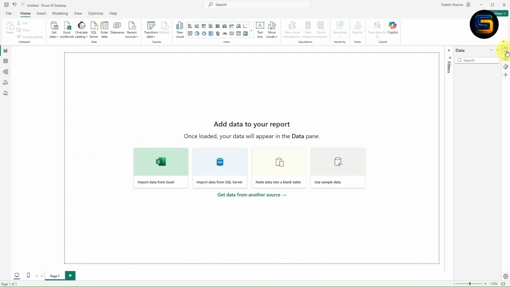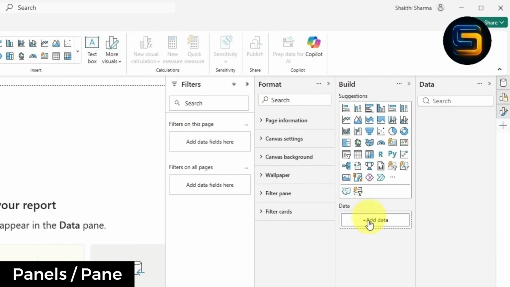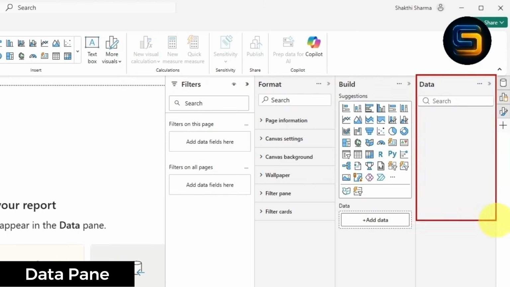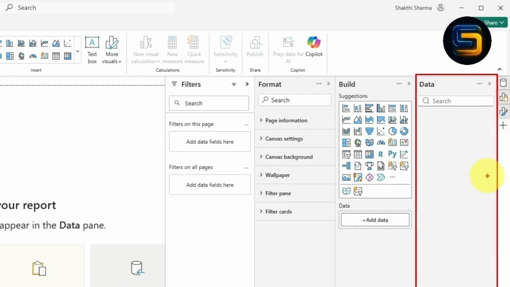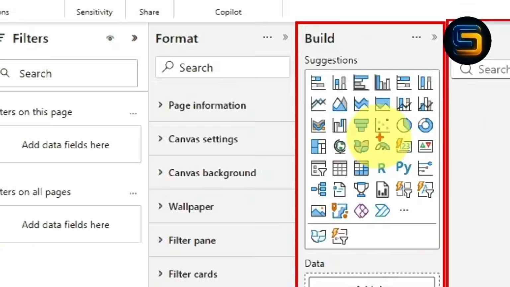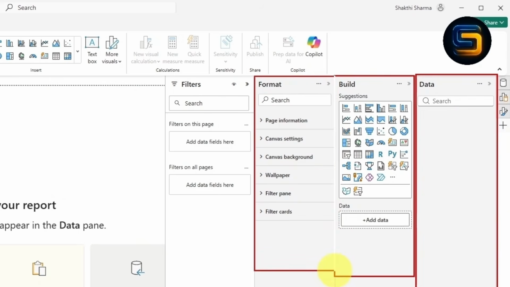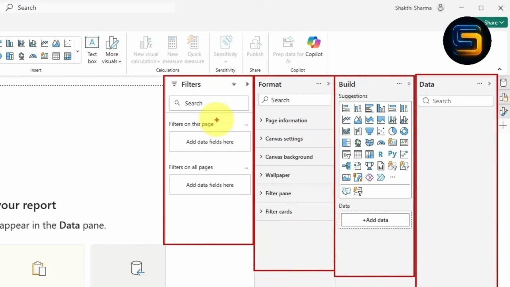In the same way, at the right side several options are available. These are known as panels, or we can call them panes. First we have the data pane. Here all our data will be visible, like what columns are available in the data will be shown here. Next we have the build pane, which we also call the visualization pane, where all the visuals will be shown. Next we have the format pane, where we can apply formatting to the visual, and this is the filter pane, by which we can apply filters on the page, on all pages. In the same way we can apply filters on the visual.